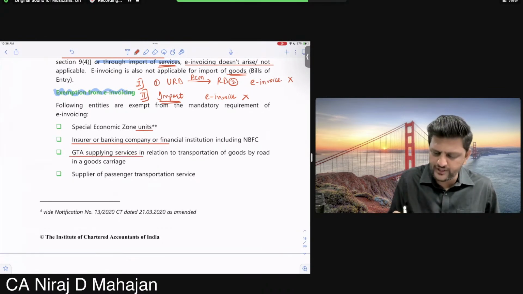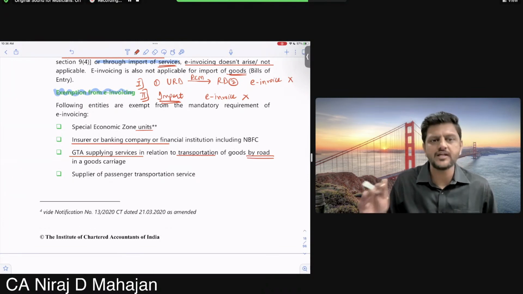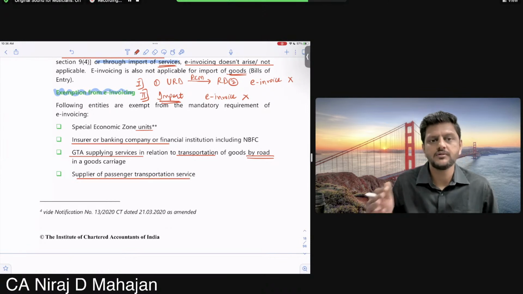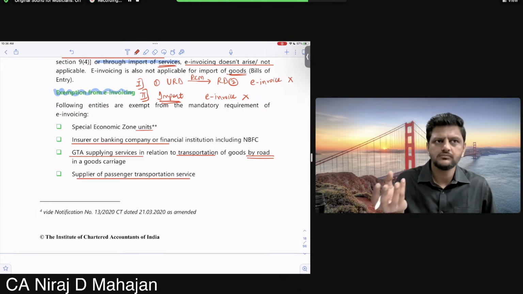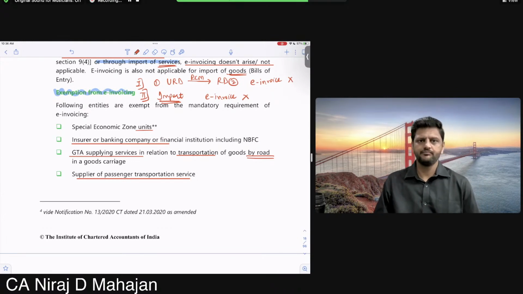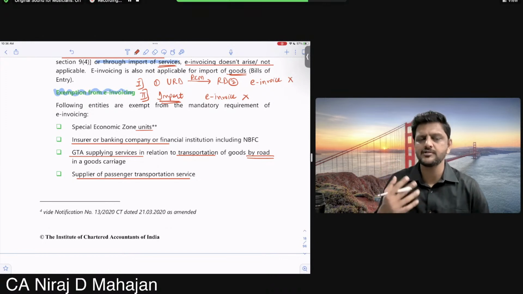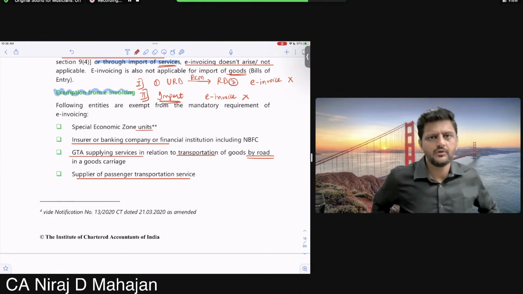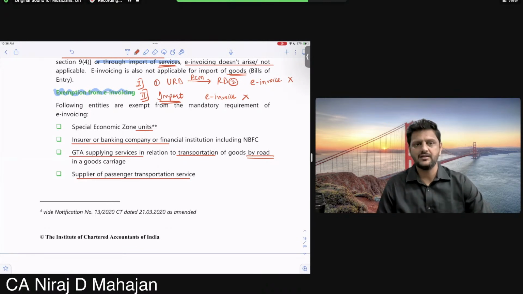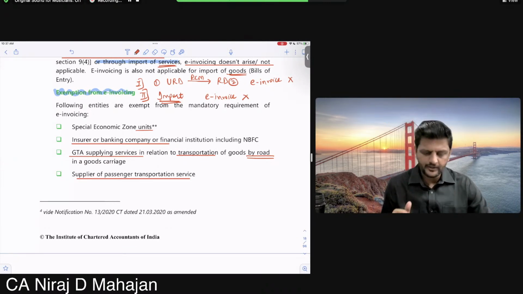supplying services of transportation by road in a goods carriage. Goods carriage is a vehicle. And supplier of passenger transportation service, bus, rail, and waterways and airways, flight, etc. Correct? Cannot do e-invoice because their customers are in huge quantity. Clear, all of you? And as it is, at least for passenger transportation it is completely, but mainly B2C only. Mainly. Okay, done.